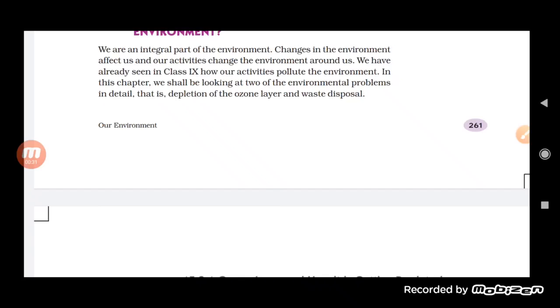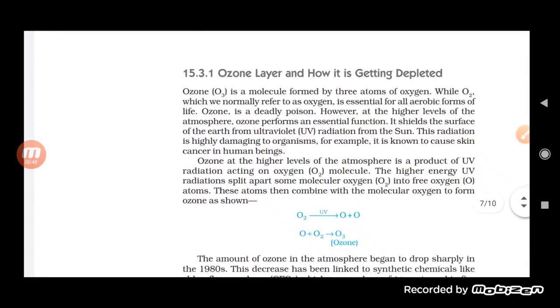And in this chapter also we are discussing the environmental problems that are occurring. One of the factors which we have already discussed in class 9th is natural resources, in which we see global warming and ozone depletion. So here also the depletion of the ozone layer and waste disposal occur. So basically the ozone layer, and how it is getting depleted.